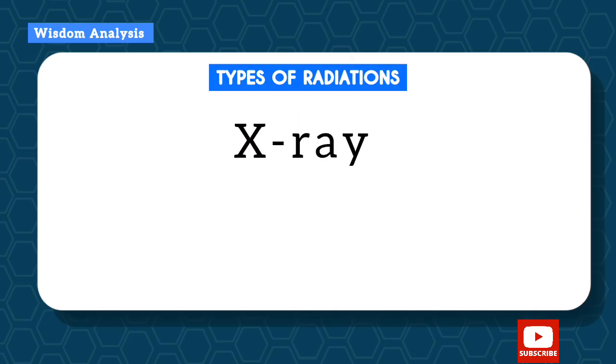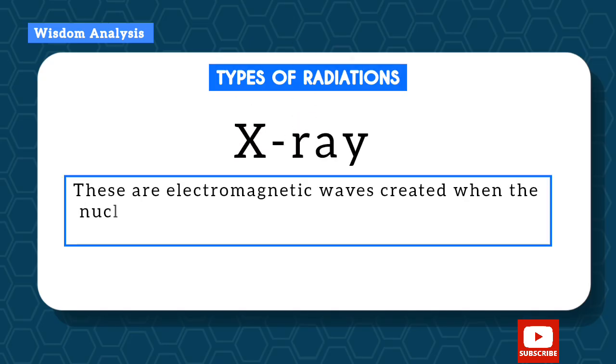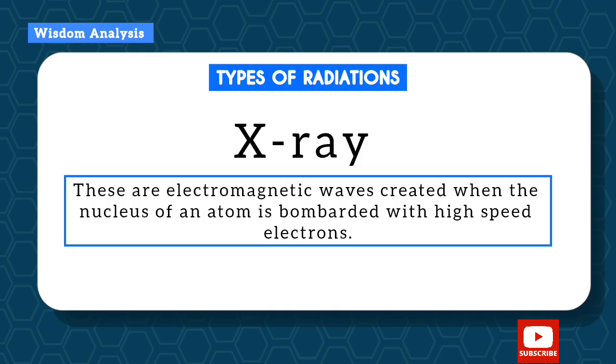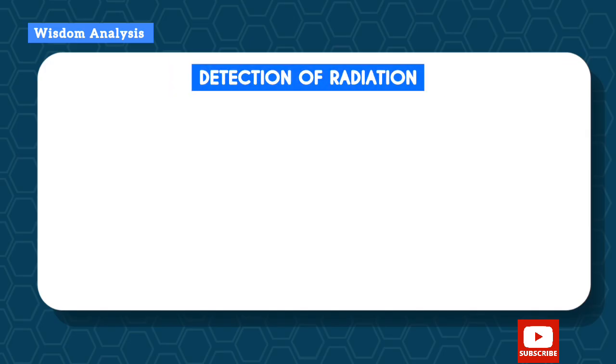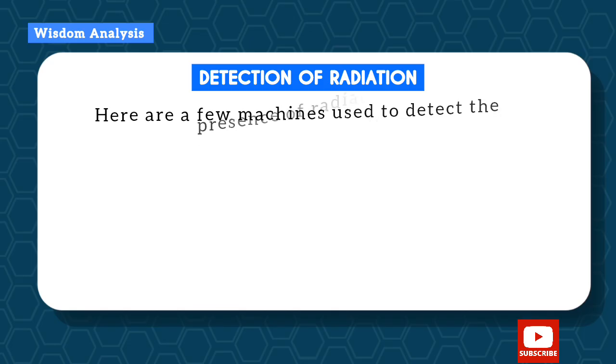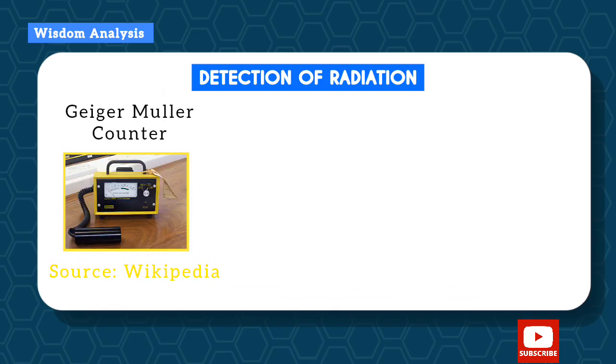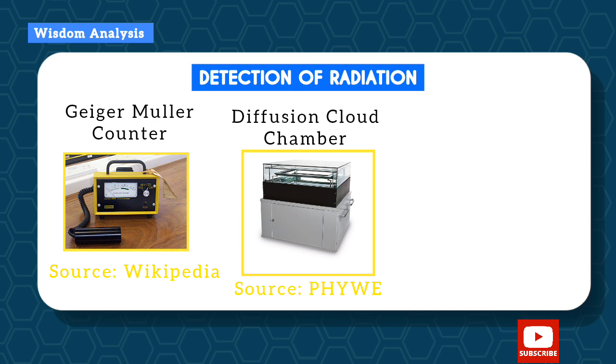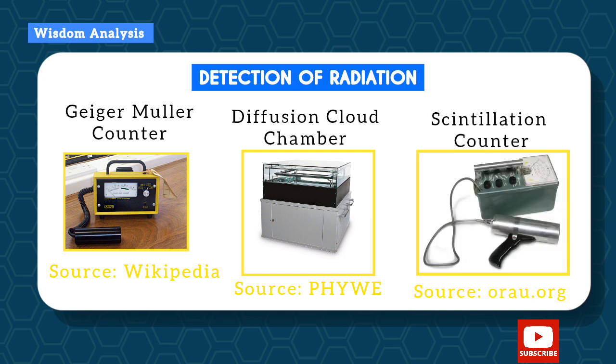Okay, so let's just talk about X-ray. These are electromagnetic waves created when the nucleus of an atom is bombarded by high-speed electrons. Now, here are a few machines used to detect the presence of radiation. We have the Geiger-Müller counter, we have the diffusion cloud chamber, and we also have the scintillation counter.